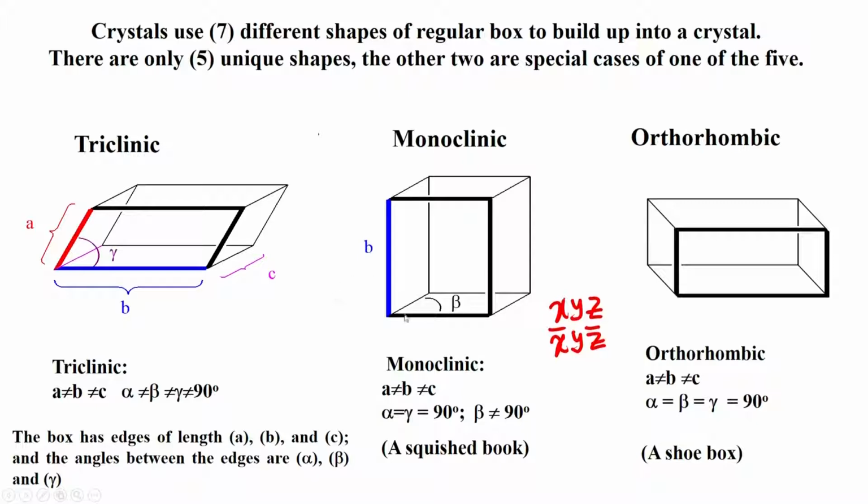see that the diagram which is now shown here is like a squished book. You take a book and then press it up like that, it will become a monoclinic system. The values now will be A not equal to B not equal to C, alpha and gamma are 90 degrees. So, the fact that we have a two-fold symmetry makes two angles 90 degrees with respect to each other.